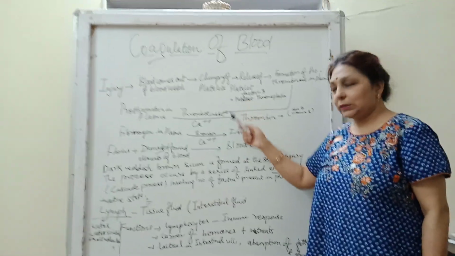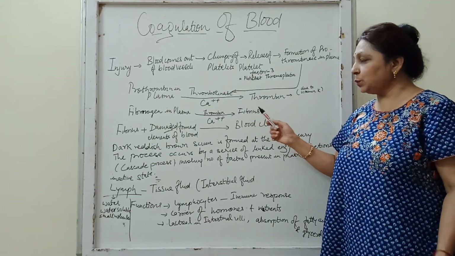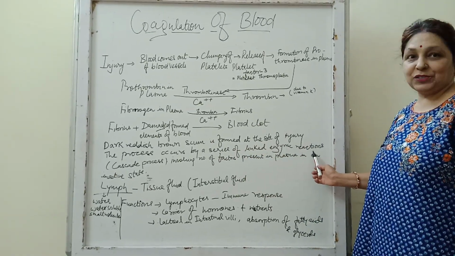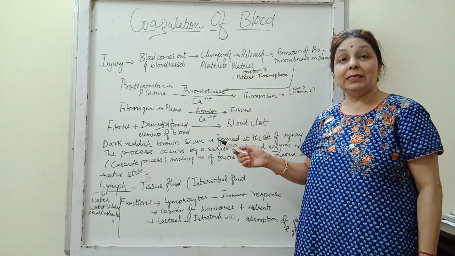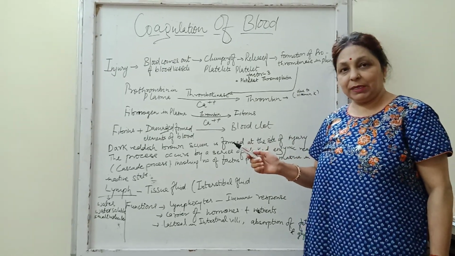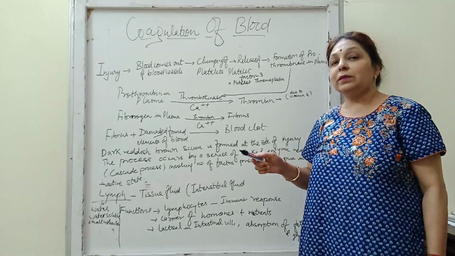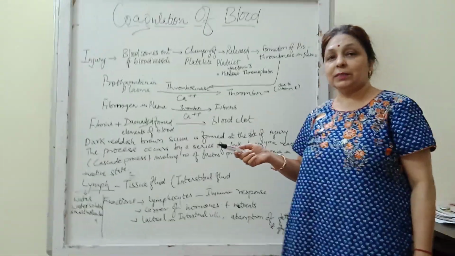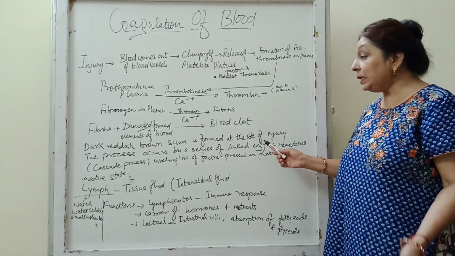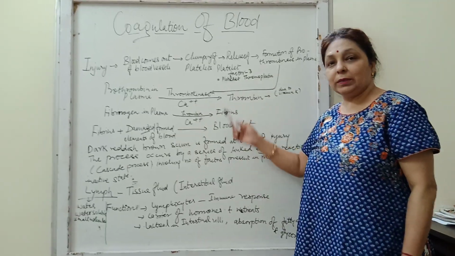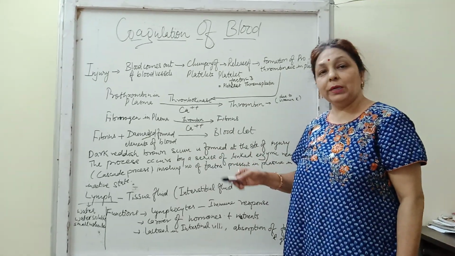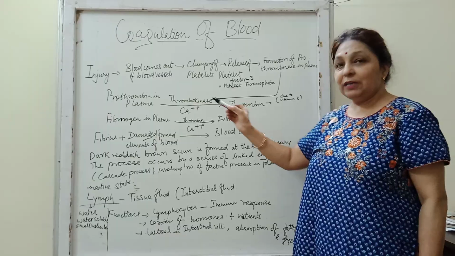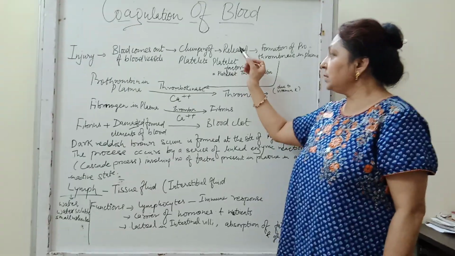enzyme. So the clotting of blood is not just one reaction only. This process is a series of linked enzymatic reactions. So therefore it is also termed a cascade reaction. I am repeating, clotting of blood is not just a single line reaction only. It is a cascade process which contains many linked enzymes which are involved in the process of coagulation or clotting. So I told you the injured part releases the blood from the blood vessels, which releases the platelets.